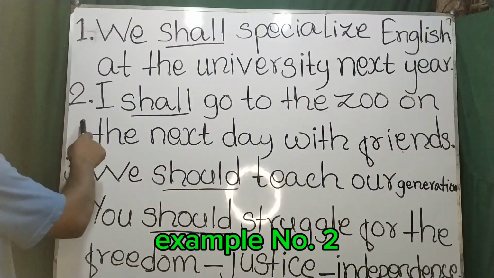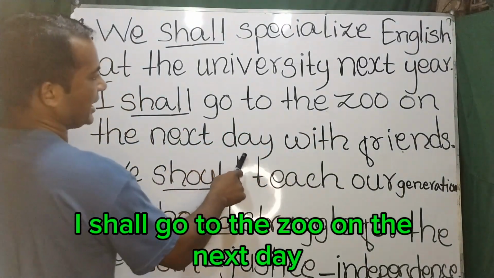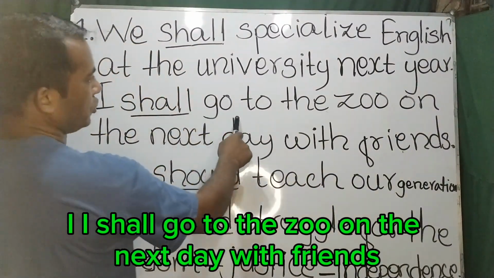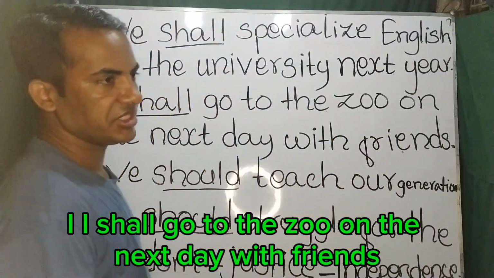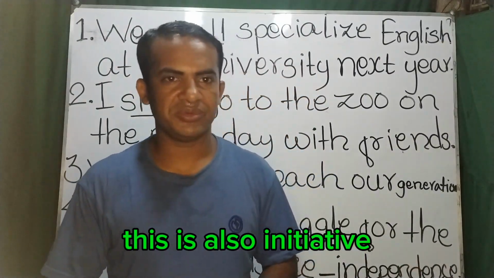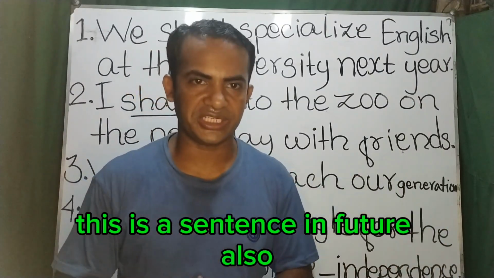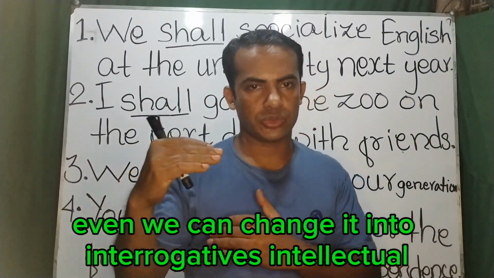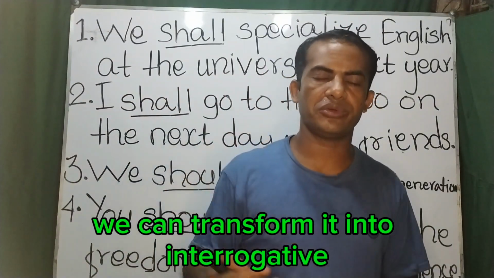Example number 2. I shall go to the zoo on the next day with friends. This is an assertive sentence, and it is also in the future tense. Also, we can transform it into an interrogative as well.